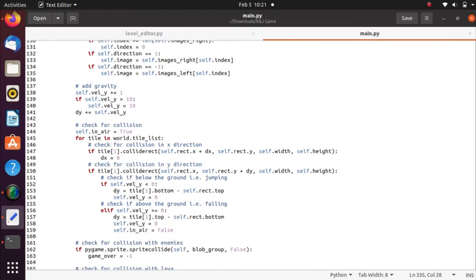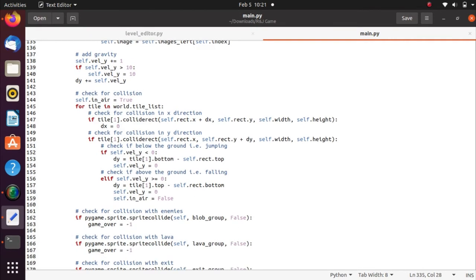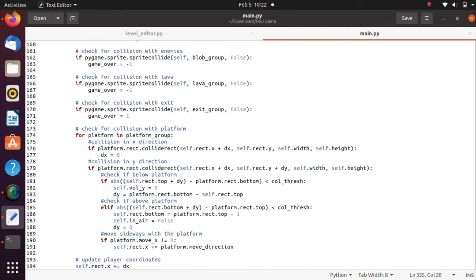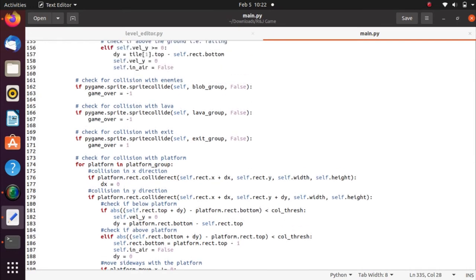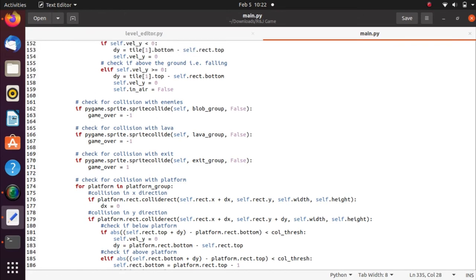We also have the collision, which is when we collide with the platform. On the x direction, if we collide, it will stop our movement. If we collide with the lava, the game is over, because the lava and the enemies are like our obstacles, right? So let's run this.